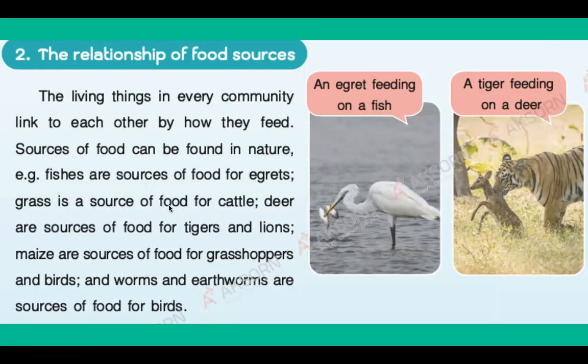Grass is a source of food for cattle. Deer are sources of food for tigers and lions. Repeat after me. Deer are sources of food for tigers and lions. All right. Mice are sources of food for grasshoppers and birds.